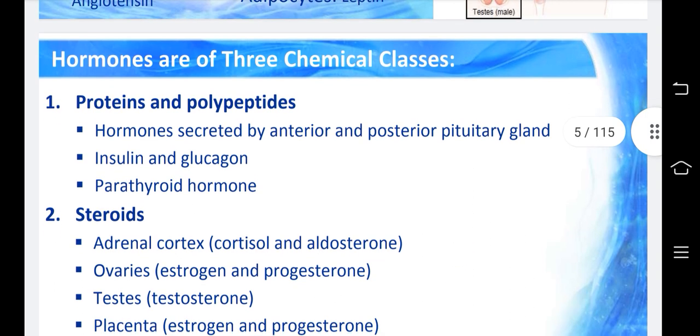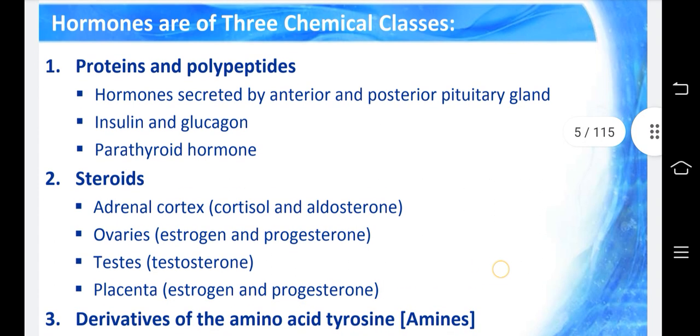Hormones are of three chemical classes. Proteins and polypeptides: hormones secreted by the anterior and posterior pituitary glands, insulin and glucagon, parathyroid gland.